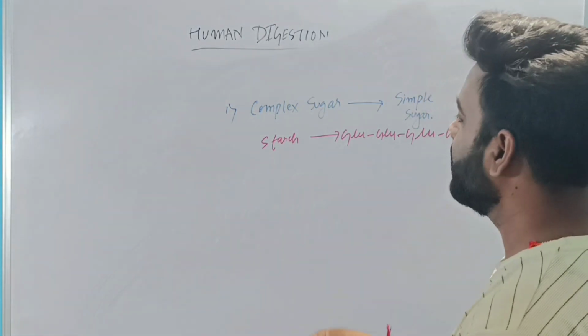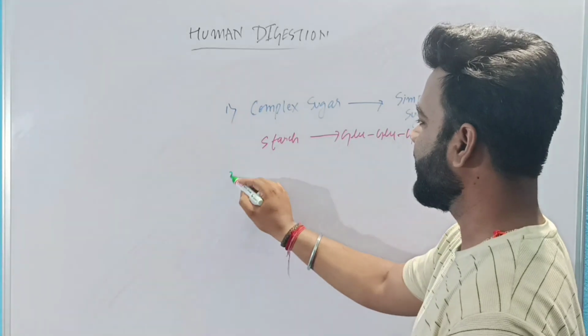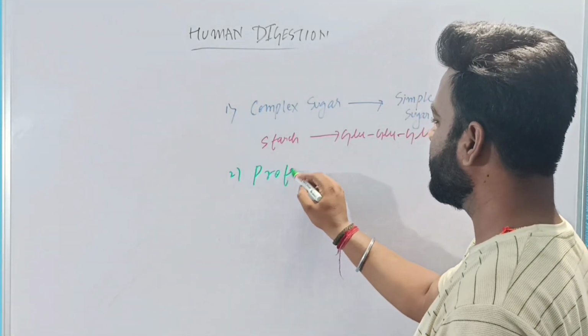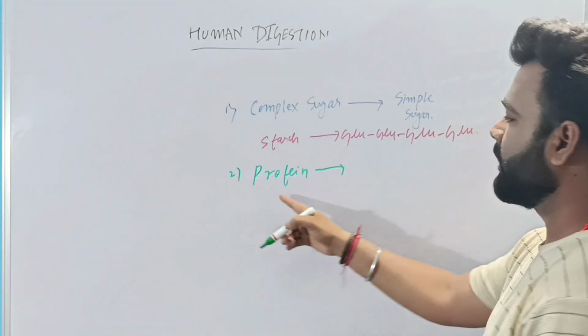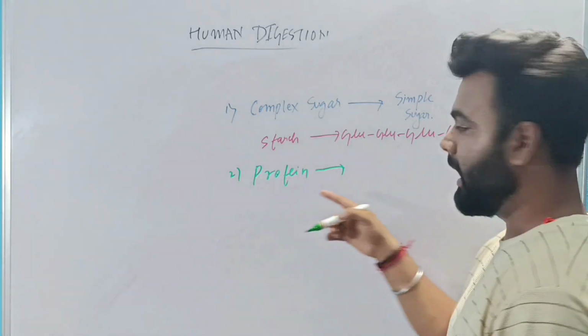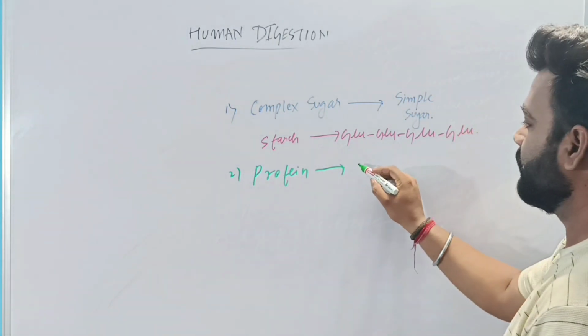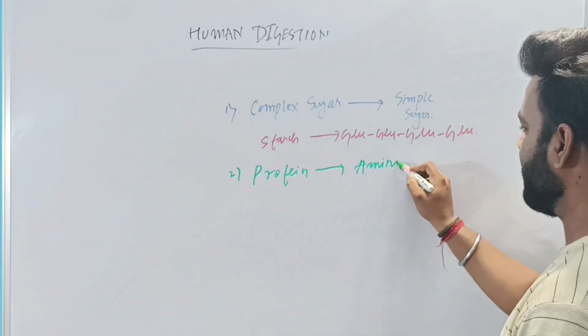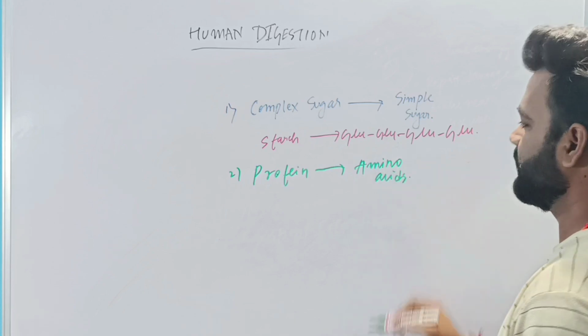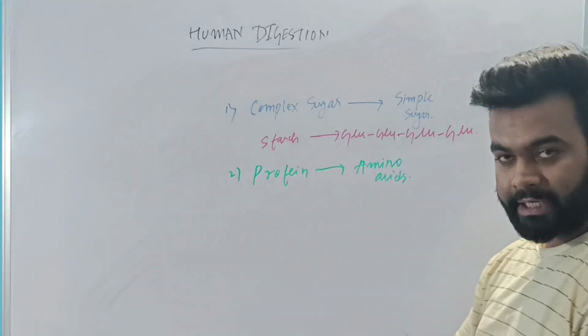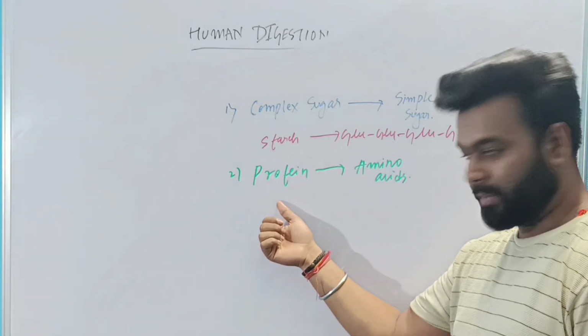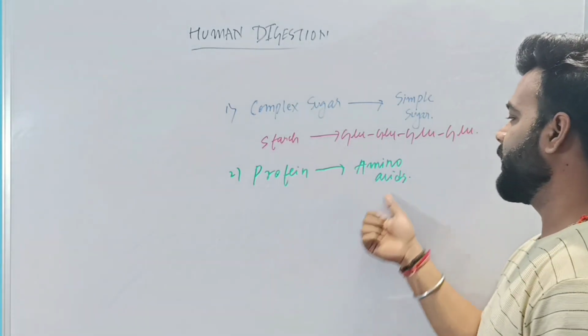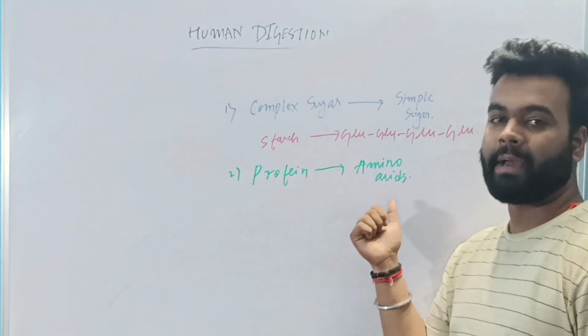What is the second thing that you should know? The second is protein. So protein is your complex and it is converted into simpler amino acids. So whenever protein is digested, which is a complex biomolecule, it will be converted into simpler substances like amino acid.